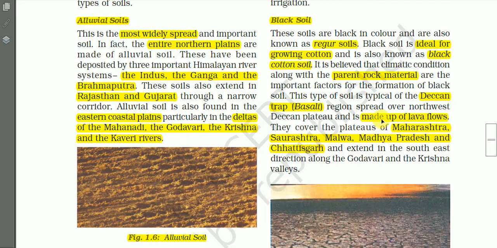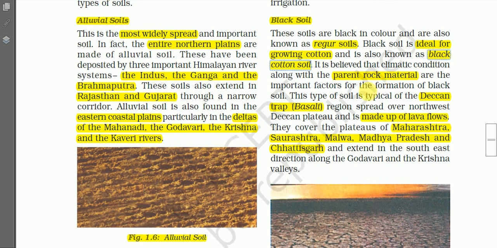Then we have another type of soils, black soils, and these soils are black in color and so are known as regur soils. Black soils are also known as regur soils locally, and black soil is ideal for growing cotton, and hence it is also known as black cotton soil.